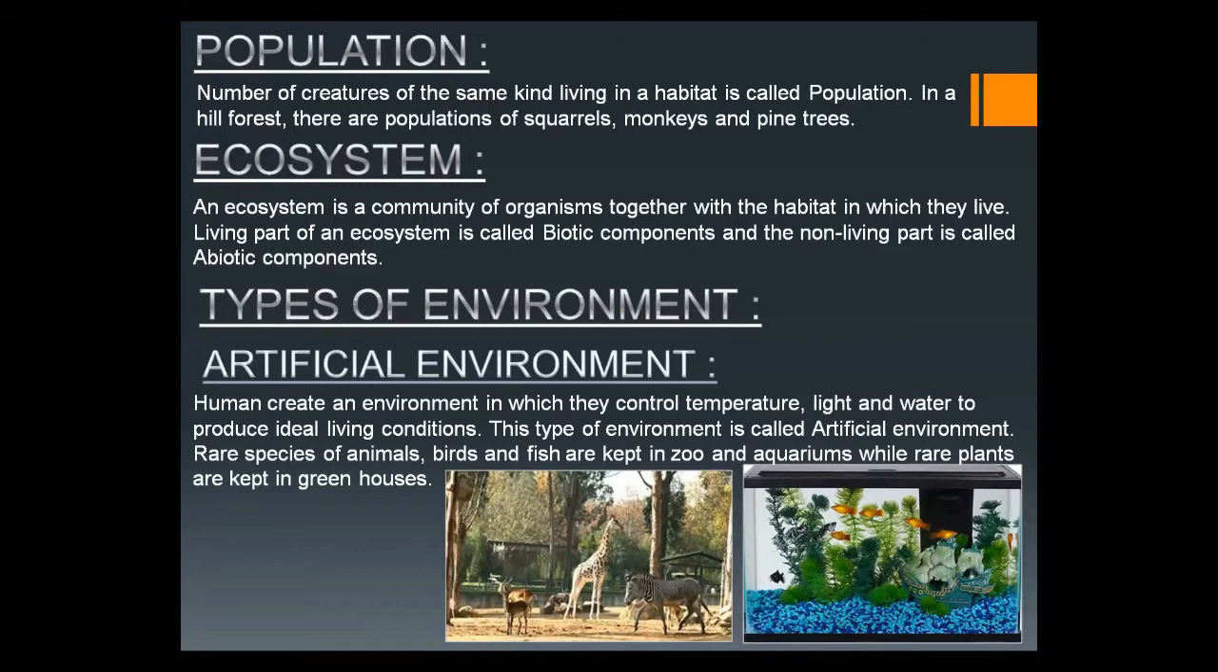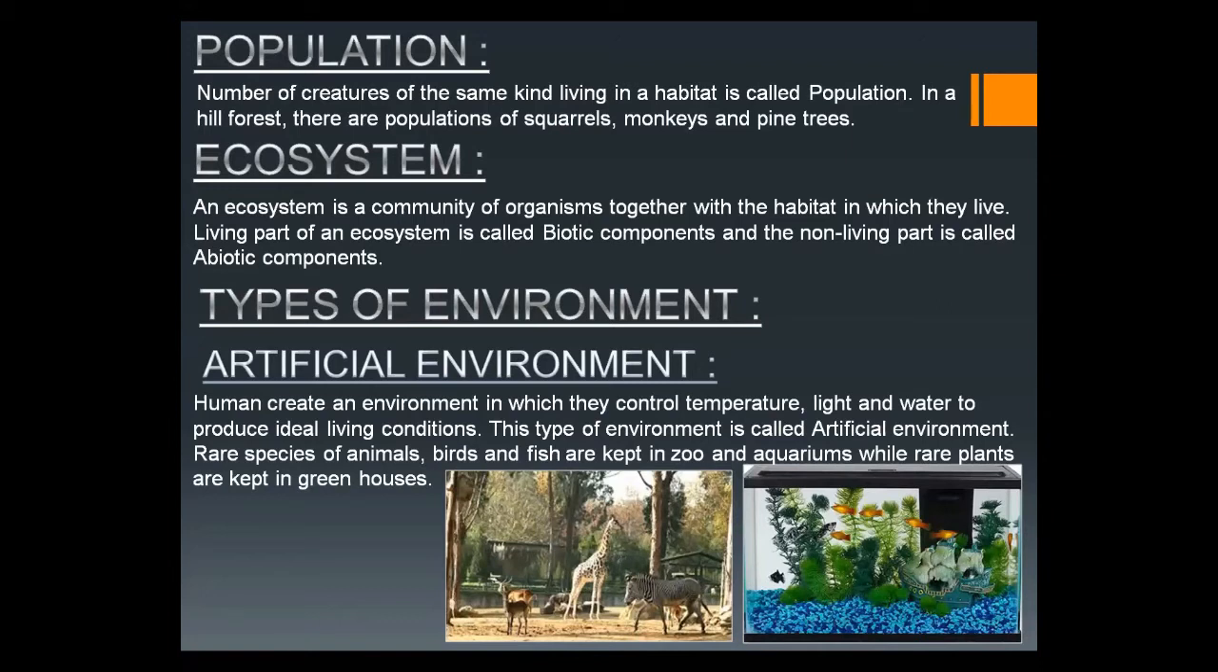In other very simple words, the number of people living in a city make the population of people. The number of students sitting in the class make the class population. So the same kind of living organism sharing a habitat is called population. And the ecosystem.